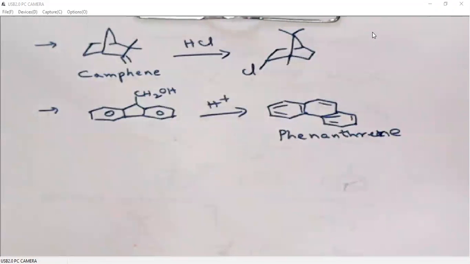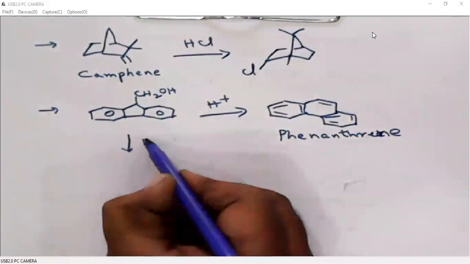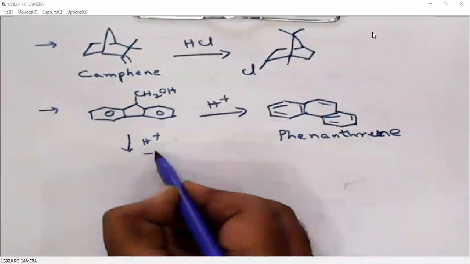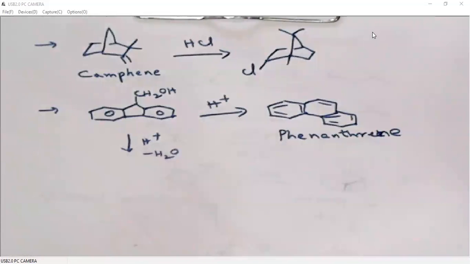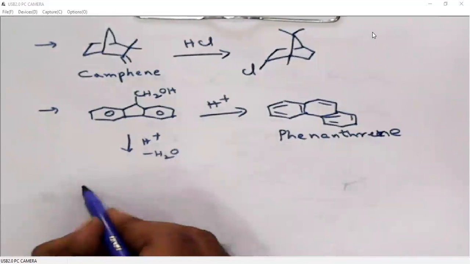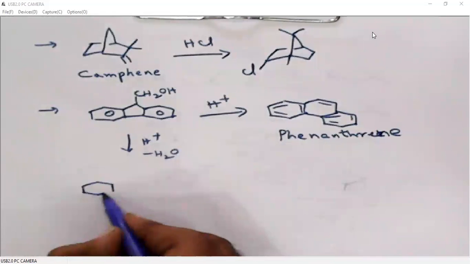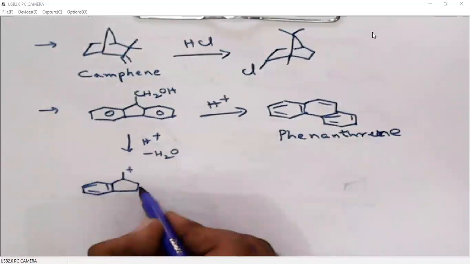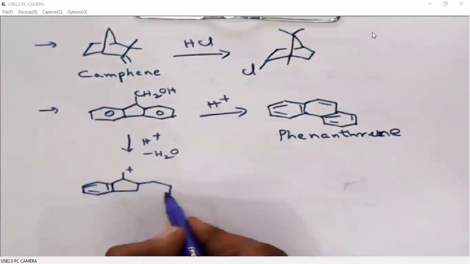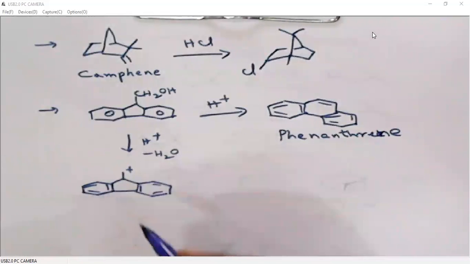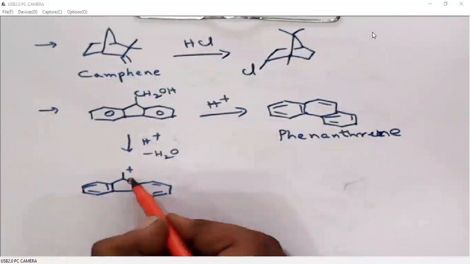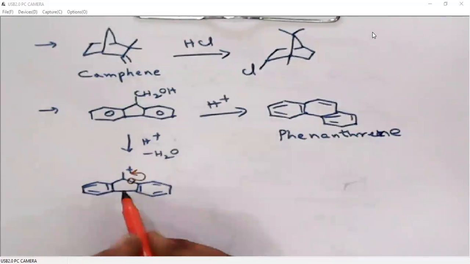Quickly, I'll give the short mechanism. Alcohol undergoes protonation so that the water molecule will be leaving. So here what we are getting is a primary carbocation. Now this aromatic ring will undergo migration from this carbon to this carbon.